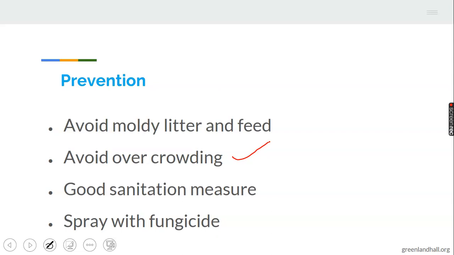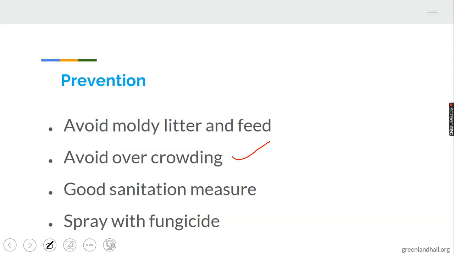Other animals can easily contract it, mainly when it is a contagious disease. Don't forget what a contagious disease is, which we have discussed before. When it's a contagious disease, it can easily be transmitted from the sick animal to another when the farmer crowds his animals. So avoid overcrowding of your animals in order to prevent aspergillosis.